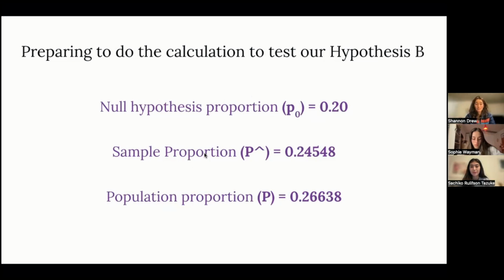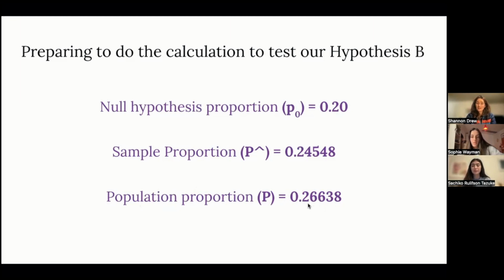And then our sample proportion for sample number 1, this P hat value, was 0.24548. And it was different for sample 2, which we'll get to later. And then for the population proportion, this is actually just a summary statistic. If you're looking at all of California in 2018-19, the 8th grade students in the whole state, the proportion of them who were classified as RFEP was this number, 0.26638.